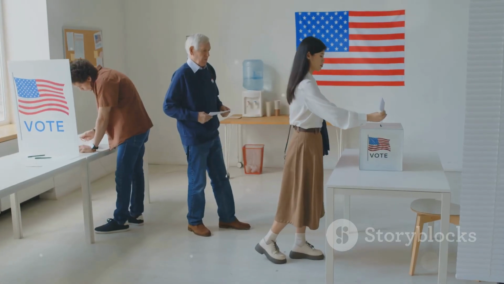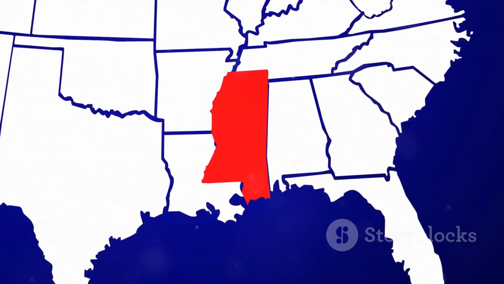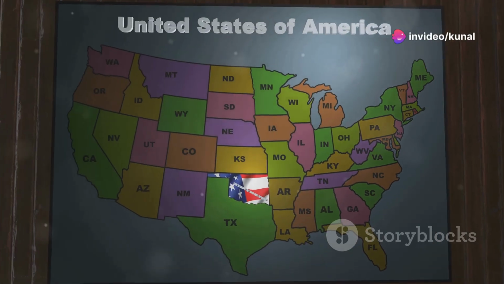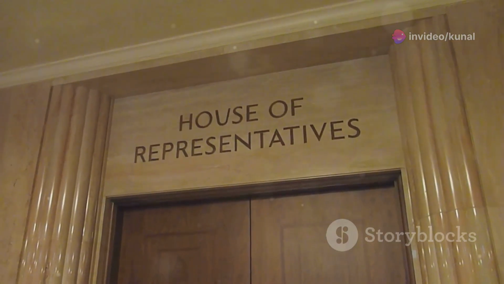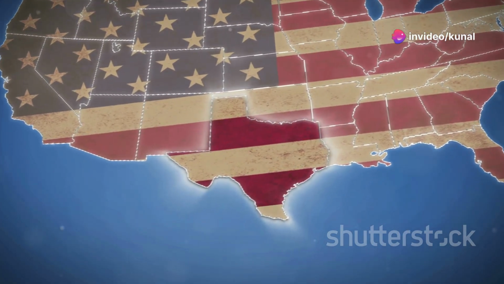There are 538 electors in America, and every state has a defined number of electors. Some states have more electors, some states have fewer electors. This depends on the state's population. Actually, the number of electors is the number of members in the House of Representatives plus the number of senators in the state. So basically, the number of House members plus 2 is the number of electors.